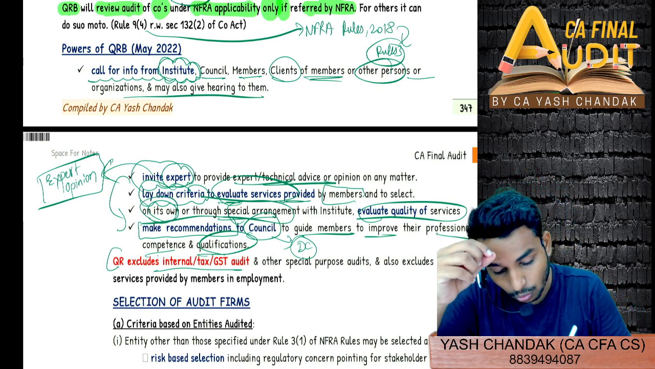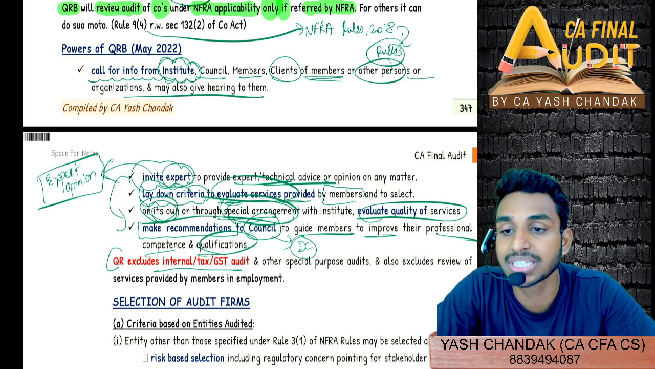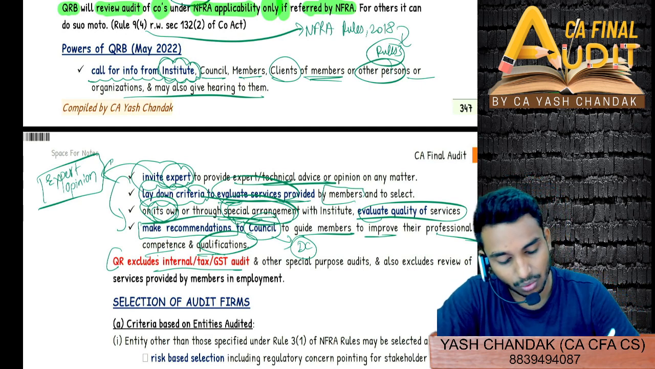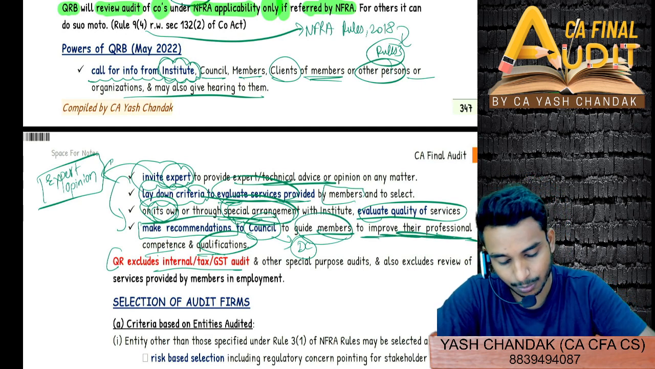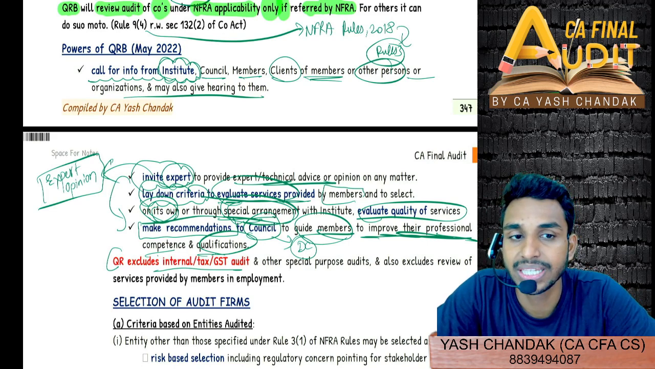Similarly, you, on your own or through special arrangement with the institute, evaluate that quality, how to evaluate that paper checking, and lastly you will make the recommendation to the council, a final recommendation to the council, or to guide the members to improve upon their professional competency and professional qualification. Clear?